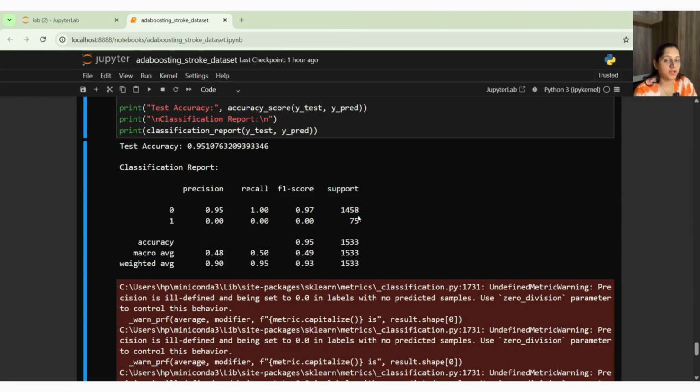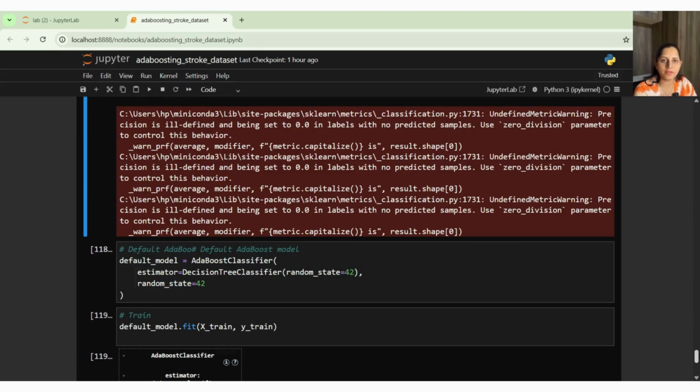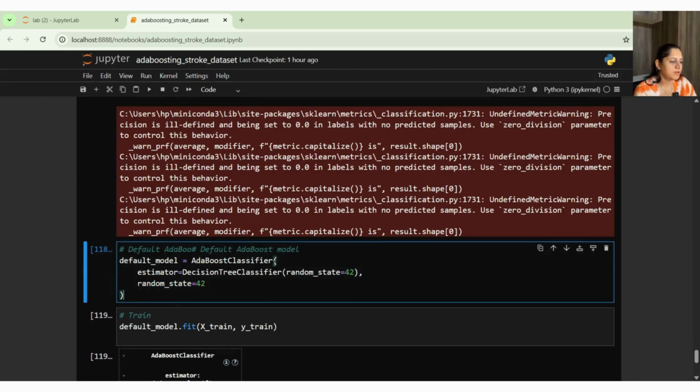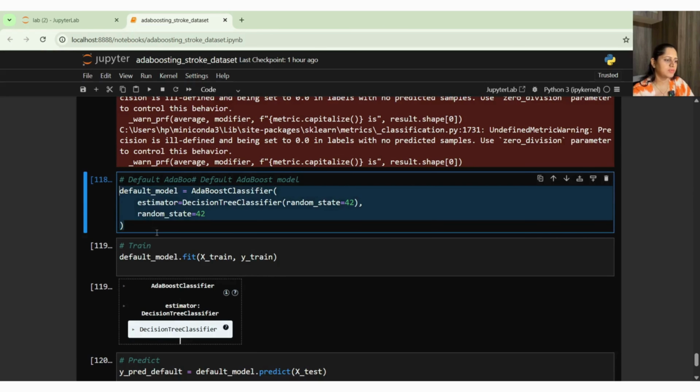We need to observe this whenever we are getting any output like this, that it's obvious, right? We have one class on a higher side and one class on a very minimal or diminished side. So that's how we can understand. However, my accuracy came at 95%, and it all depends on the test data it has taken. So that is fine. Then this is my model with hyperparameter settings. Now we will see how our base model, without hyperparameter tuning, performs, and let's see the accuracy we are getting. Same thing, this is my default model, this is the fit.